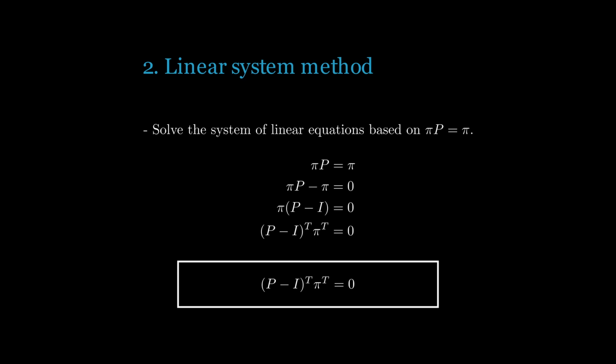The second method is setting up a linear system of equations which we can solve manually or with a solver. We can see from this snippet that if we move pi to the left side, factor it out, and then take the transpose, we have a pretty elegant solvable system in the form of Ax equals b. We can choose to solve the system ourselves by hand, or we can just simply plug it into a solver in Python. Now that we've learned about stationary states, let's summarize our learnings.